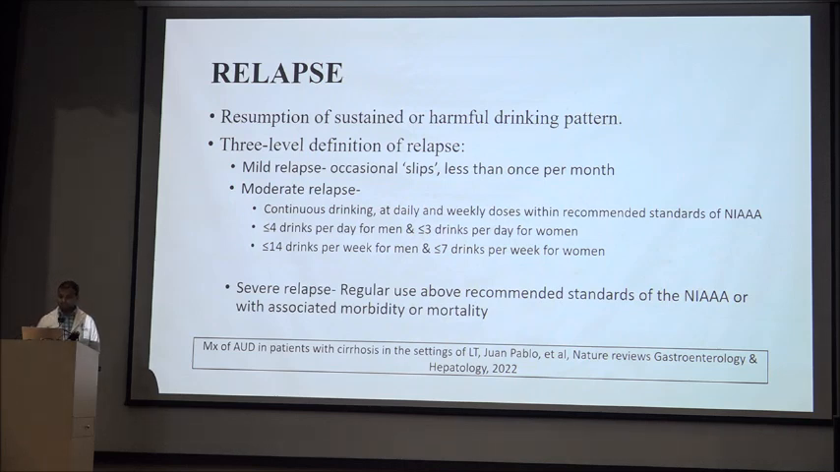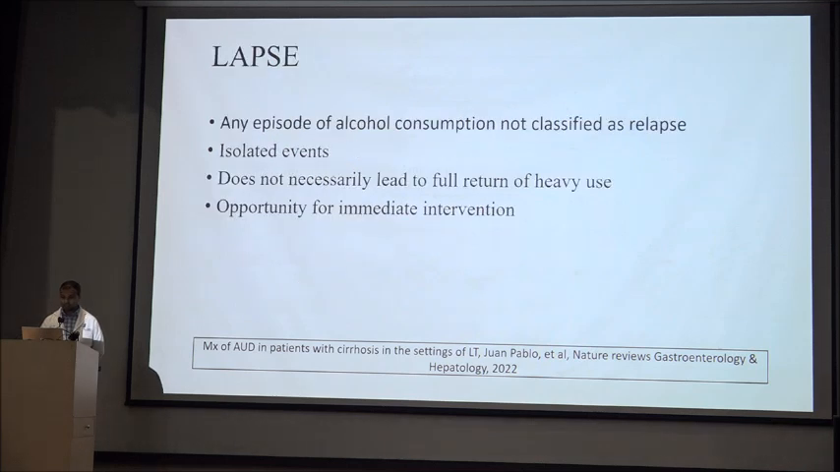Mild relapse is occasional slips less than once per month, and moderate relapse is continuous drinking at daily and weekly doses within the recommended standard of NIAAA. That is 4 drinks per day for men and 3 drinks per day for women, or less than 14 drinks per week for men and less than 7 drinks per week for women. And what is severe relapse? It is regular use above the recommended standard of NIAAA or with associated morbidity and mortality.